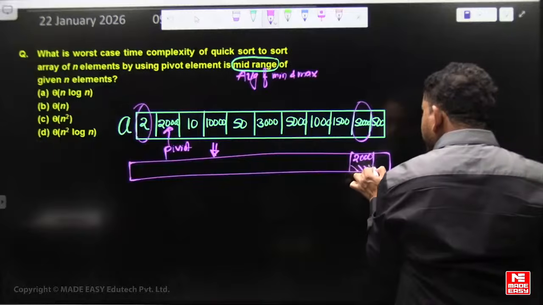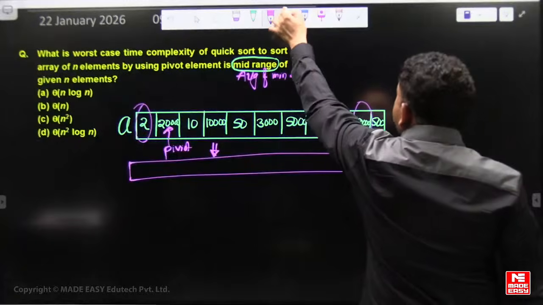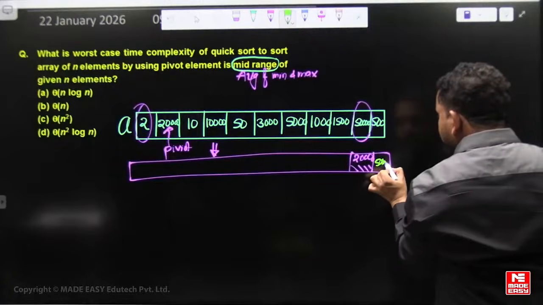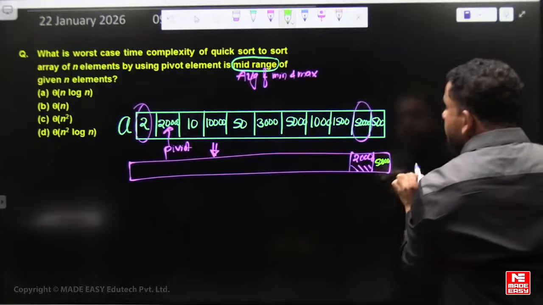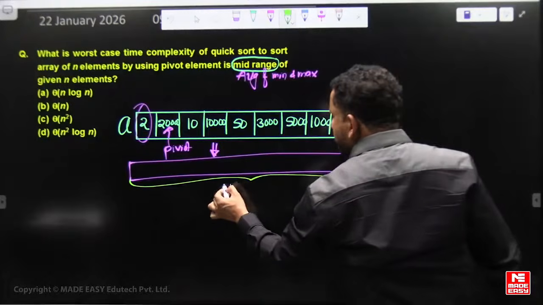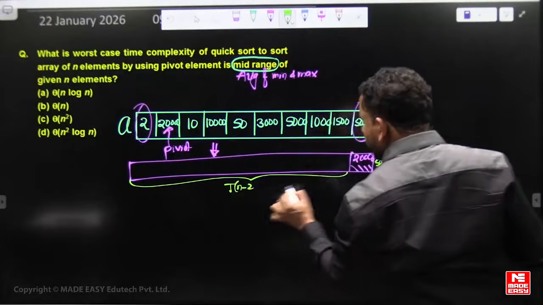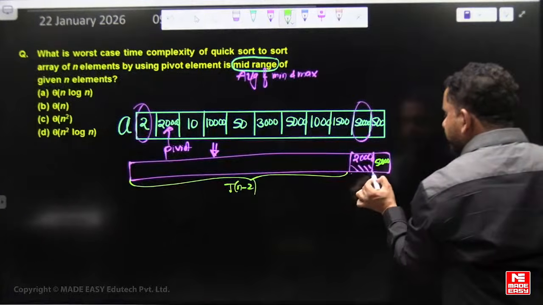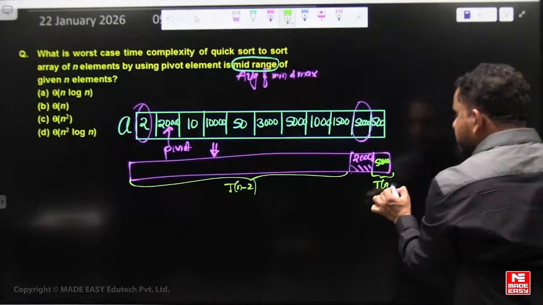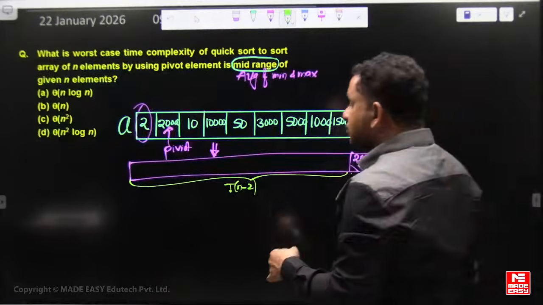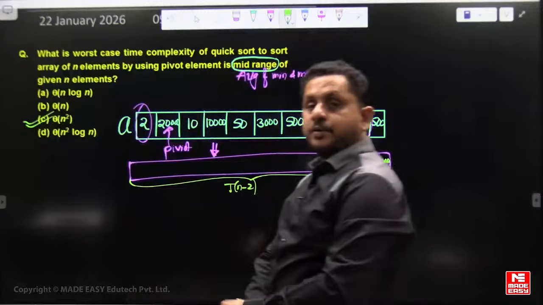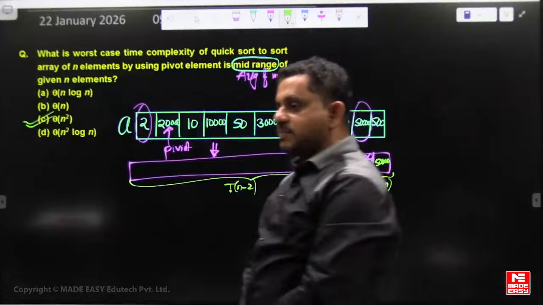After one partition, n minus 2 elements become one subproblem, and the other has one element only. So partition cost is order of n time. In this way, the worst case time complexity can become n square.